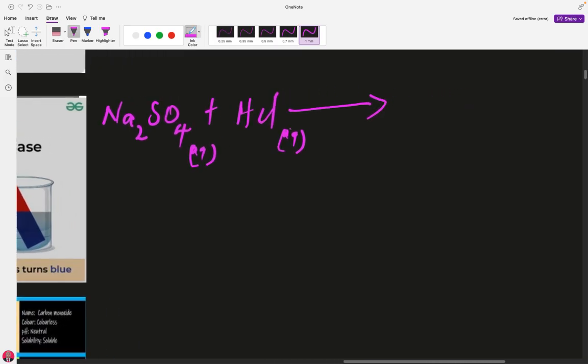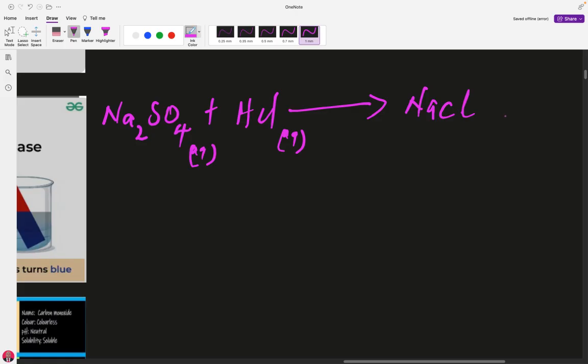Obviously, there's an acid and there's a salt. So what is going to form? This is what they call a single displacement reaction, where we have sodium chloride. This chlorine will come here, and this one comes here too. So we have sodium chloride.